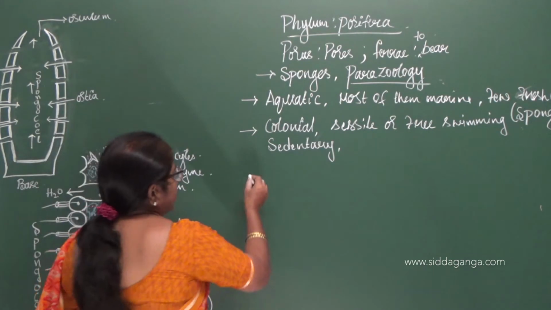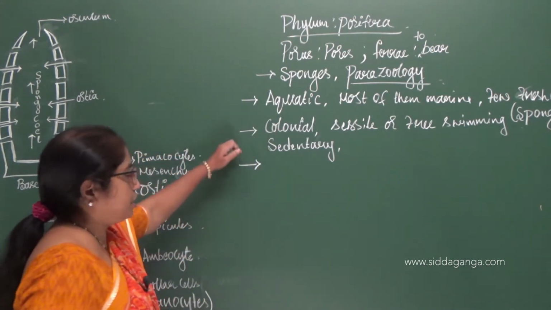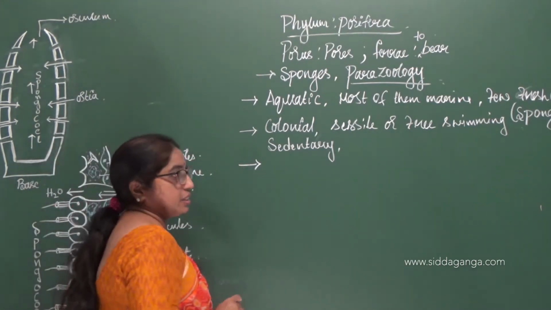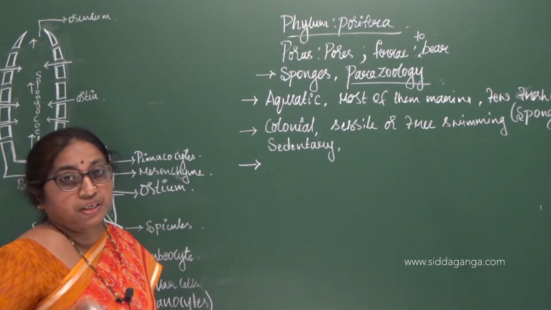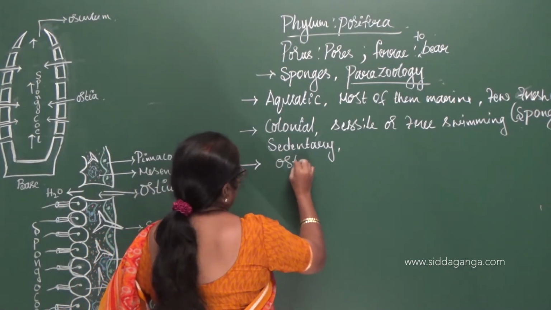So next, the first one was about the habitat, then how they live, and the second is referring to their body structure. The entire body is made up of tiny pores called as ostia.